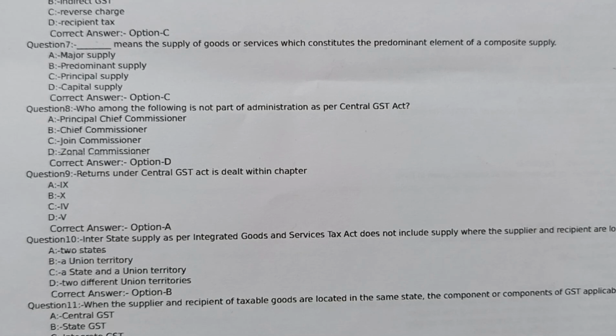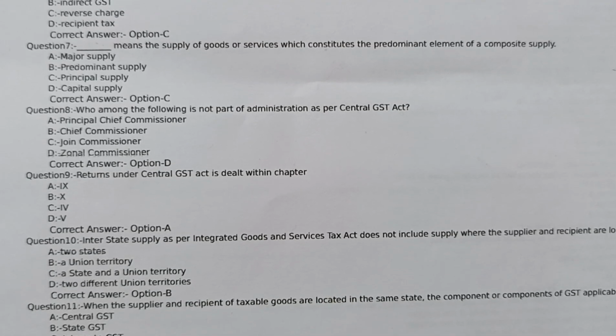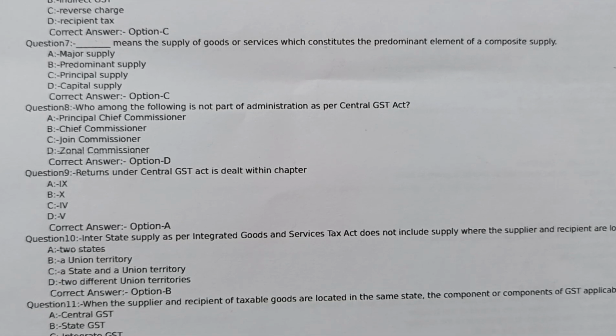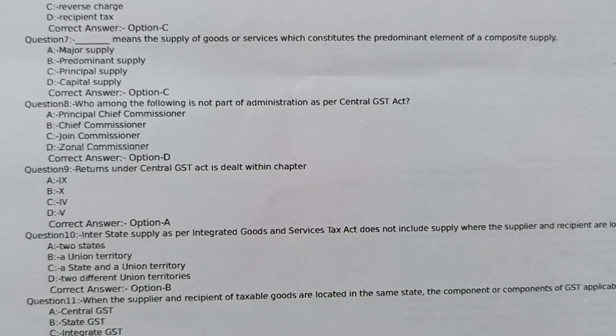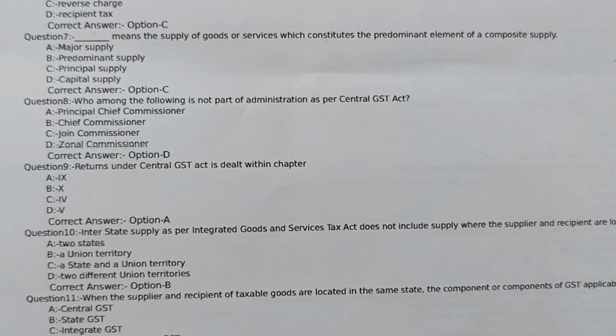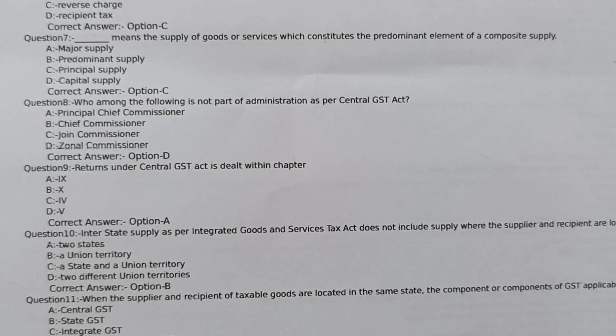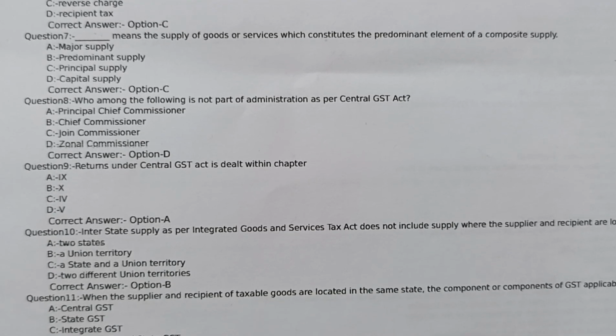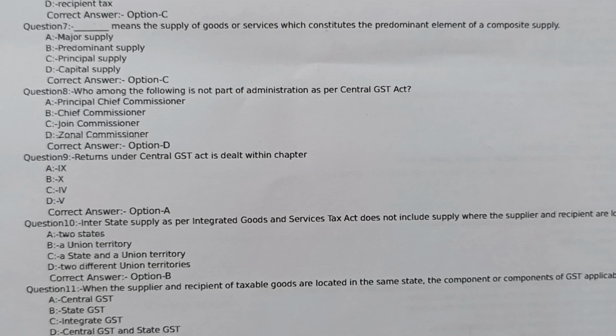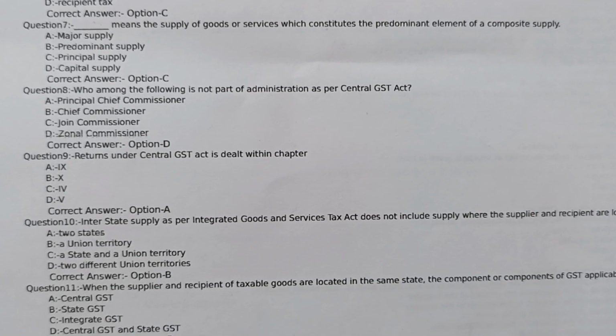Question number 8. Who among the following is not part of administration as per Central GST Act? Option A. Principal Chief Commissioner, B. Chief Commissioner, option C. Joint Commissioner, option D. Zonal Commissioner. Correct answer option D. Zonal Commissioner.